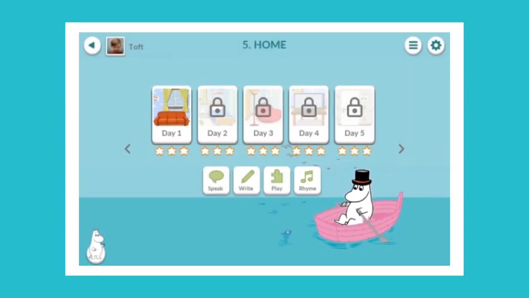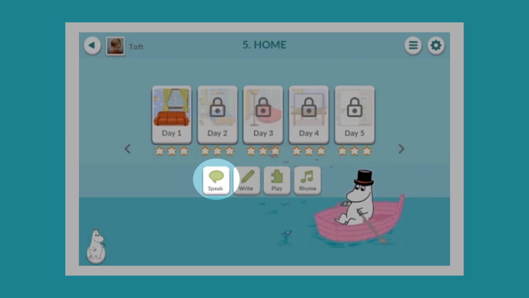I'll now show you the speak or the language lab exercise. What happens there is the children first hear a word or a sentence, and then they can record themselves saying that word or sentence. They can then listen to the recording and compare it to the native speaker model.